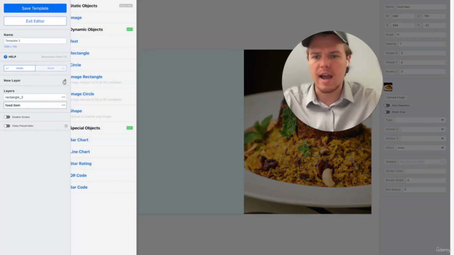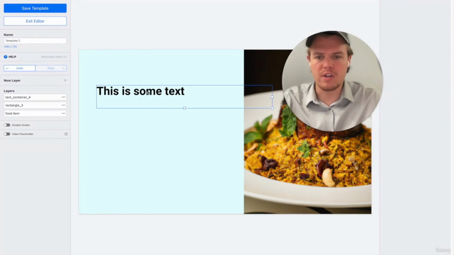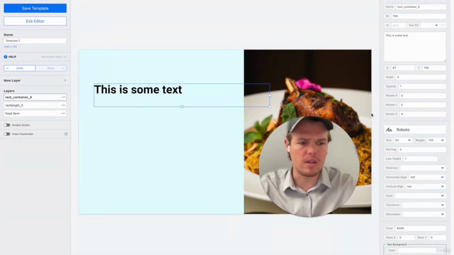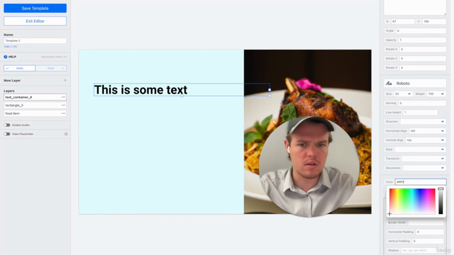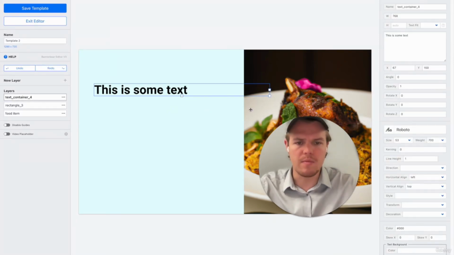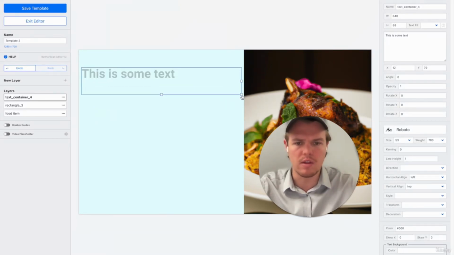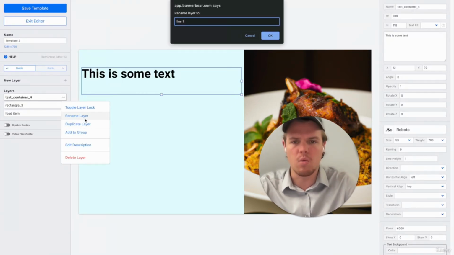Now let's go ahead and add our 3 pieces of text. All right, perfect. So we got our first piece of text here. Let's go ahead and change the font size a little bit bigger. And then we're going to want to see about changing the color here. See if white would show up well here. If not, okay, we'll keep it black. And then from here, we're going to go ahead and make sure that we have this little box here not go over the image, as we don't want to obviously bleed over the image for this context. And we're going to go ahead and rename this to line 1.